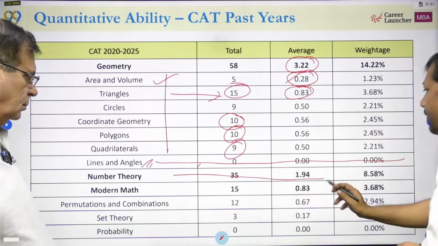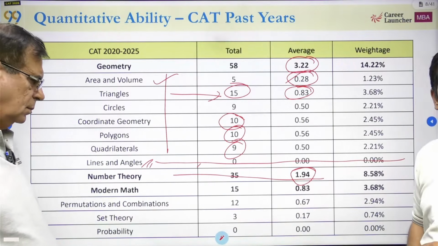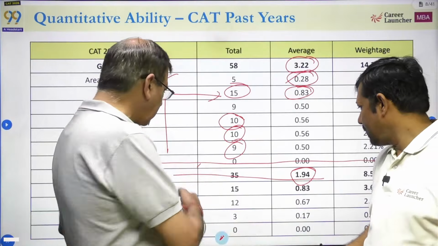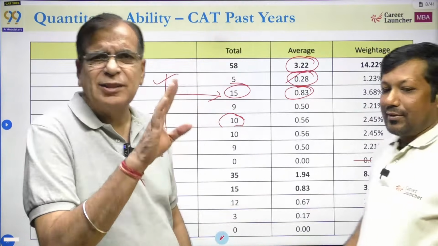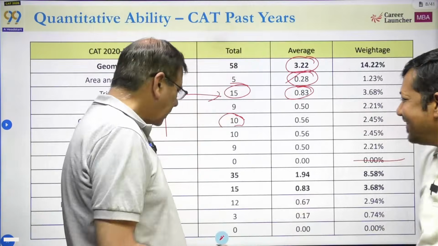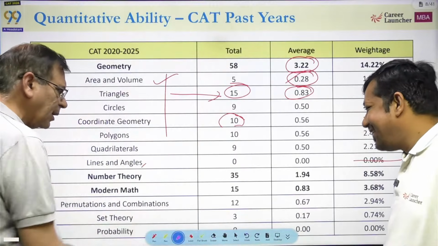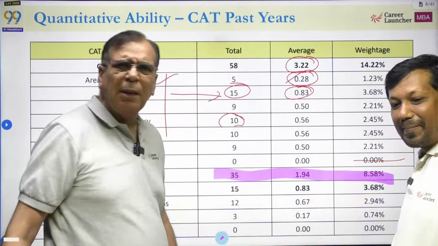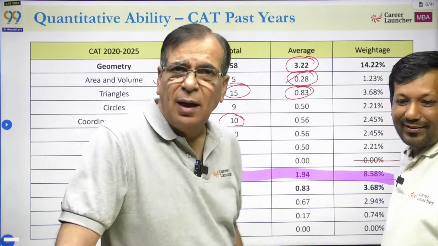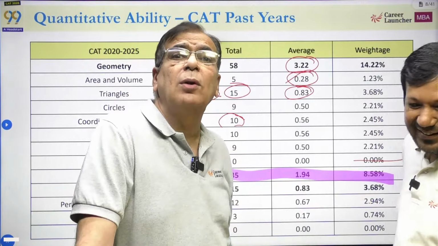Number system, again, if you are going to see on an average 2 questions. And here I want to spend a couple of minutes. Number system seems to be the favorite topic of many teachers. Okay? And this is my biggest problem with CAT coaching, people spend a lot of time on number system. So मालूम है number system इतना ज़्यादा क्यों पढ़ाया जाता है? Are you aware why number system is taught more than any other thing?